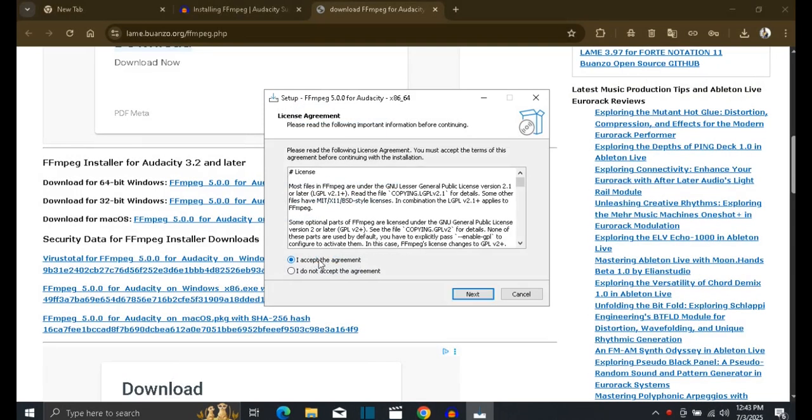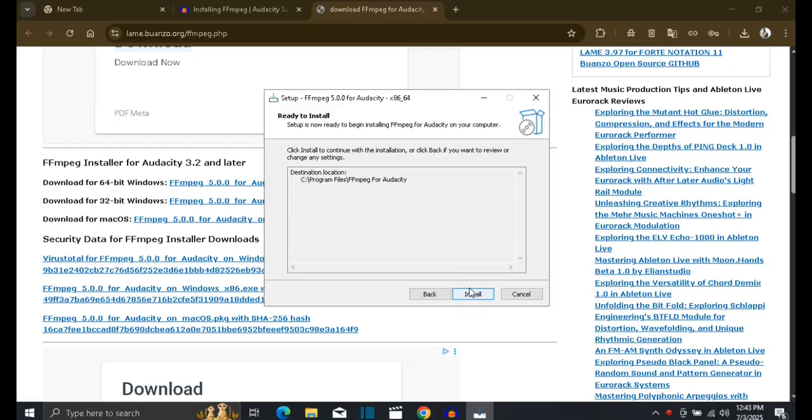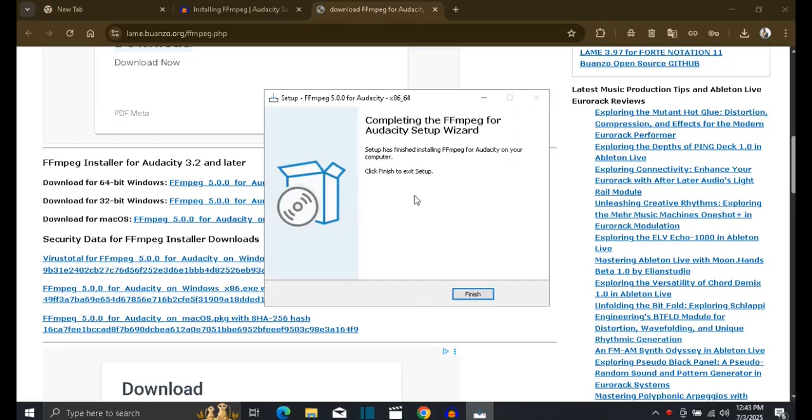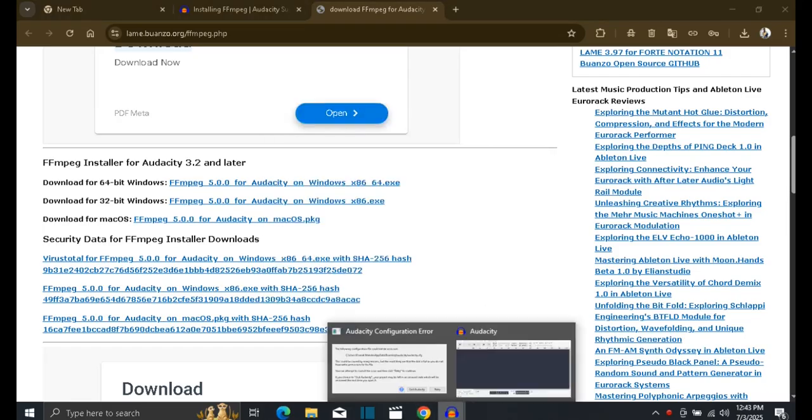After that, double click, accept the license agreement, then next. This is the folder where the Audacity files are installed, and it installs easily, not very long. So after you finish this,